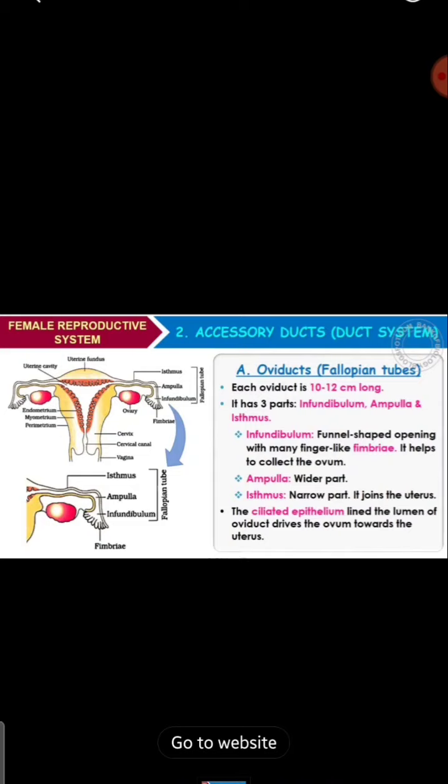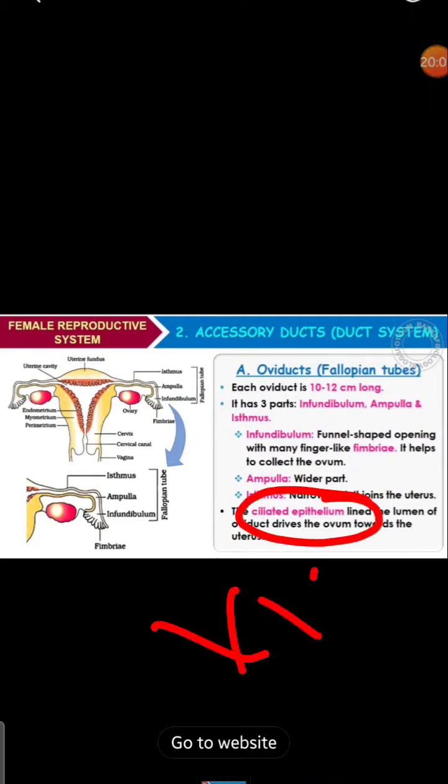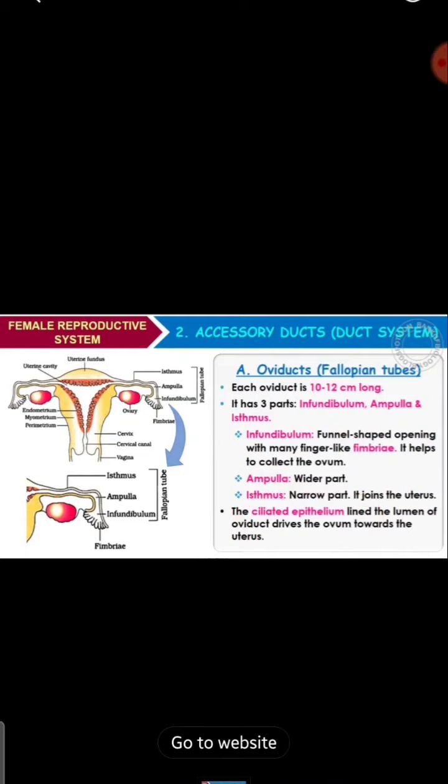The ciliated epithelium, as we all know, helps in movement, right? The ciliated epithelium, which lines the lumen of the oviduct, drives the ovum towards the uterus. The ovum has to move towards the uterus, no? That is why it is lined by ciliated epithelium, which is very, very important. You can get it as a multiple choice question. It helps in the movement of the ovum or egg towards the uterus. These things you have to remember.